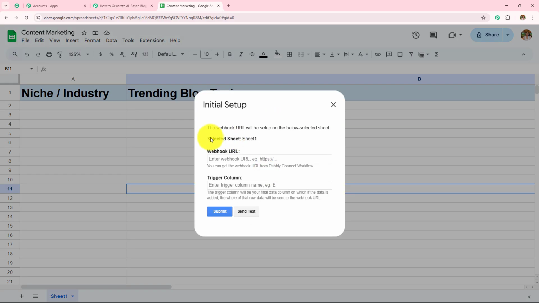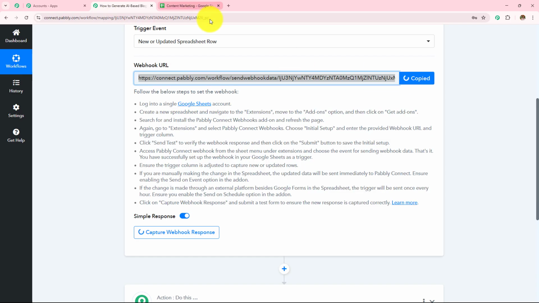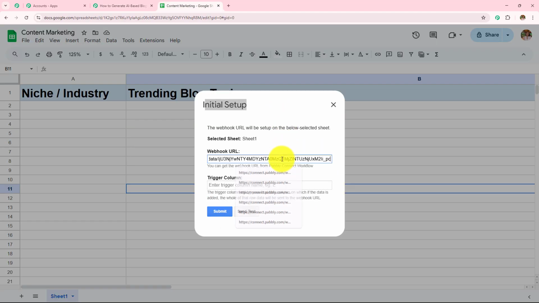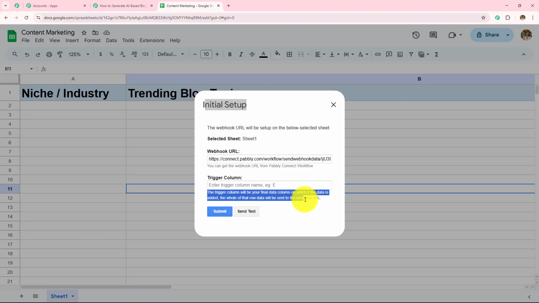So now this box has appeared in front of me, where it is asking me to enter the webhook URL and the trigger column. So this is the same webhook URL which I am provided in my Pabbly Connect workflow. So I'm going to copy this webhook URL and paste that webhook URL over here. Next, I need to enter the trigger column. So it says the trigger column will be a final data entry column, on which if the data is added, the whole of that row data will be sent to the webhook URL.